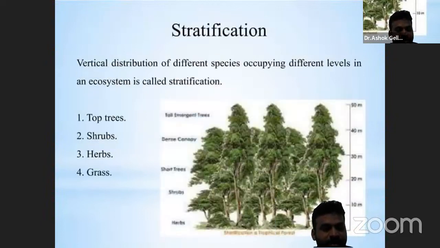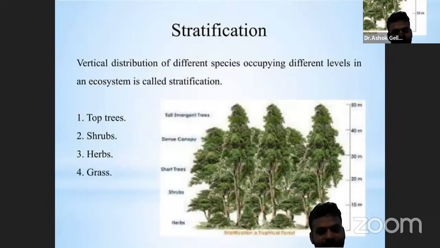Stratification: the vertical distribution of different species occupying different levels in an ecosystem is called stratification. The layers are stratified based on the heights of the plants.